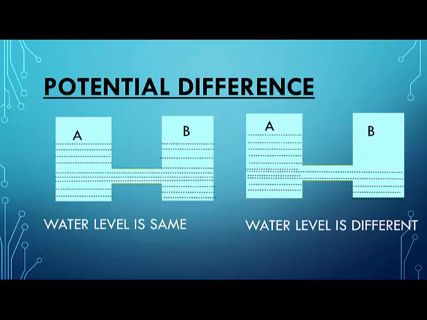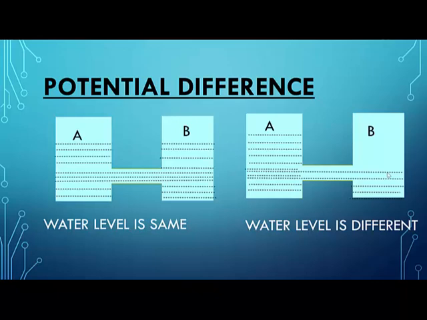But suppose I fill tank A more, and they are connected in between like this, and tank B only up to this level, so the water level is now different. From which tank to which tank will the water flow? Ma'am, A to B. From A to B, very good. What is that thing which tells you? Ma'am, the difference between the water. Exactly, the difference in the water will tell you that the water is going to flow from one tank to the other tank. So this difference in the water is called water difference.